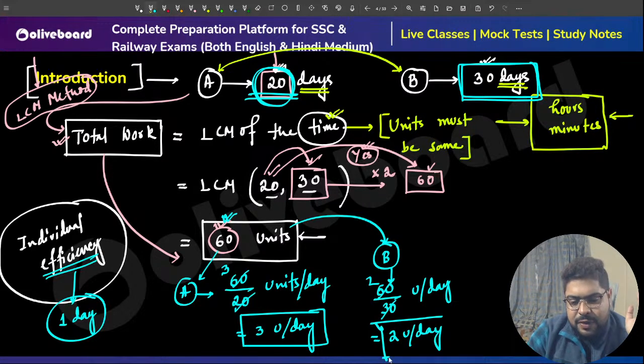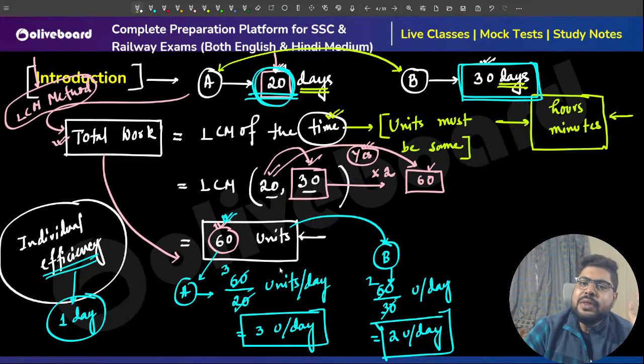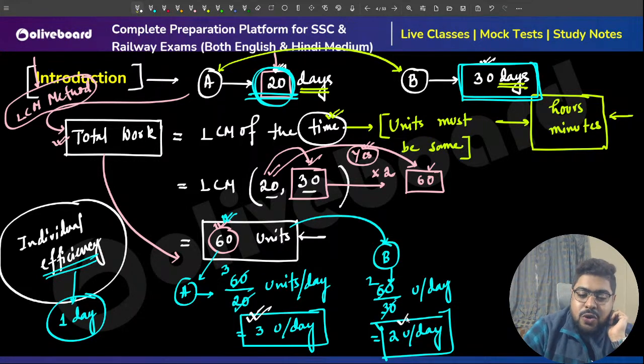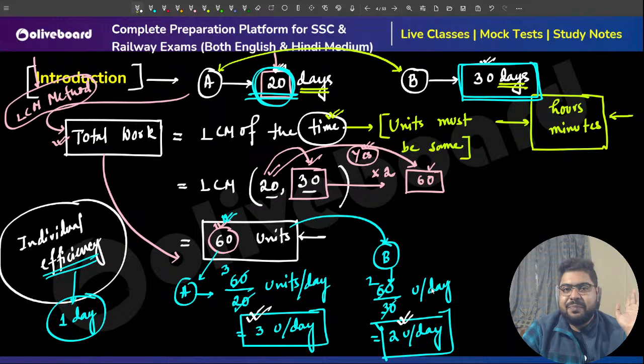Now, think like this. A can do 3 units of work every day. B can do 2 units of work every day.